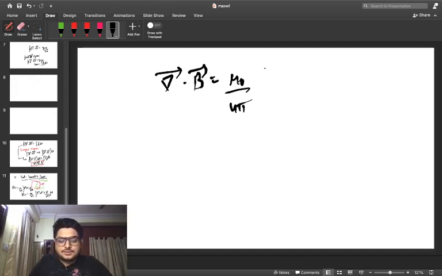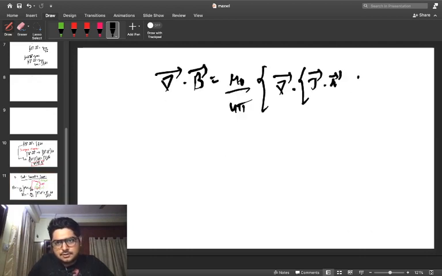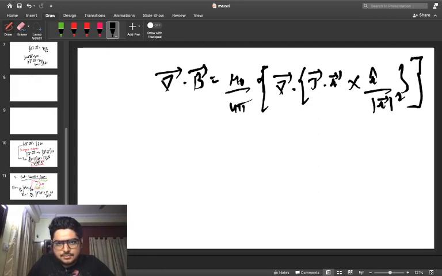Mu naught by 4 pi del dot this expression j dot r cross r cap, it's going to be r cap actually, not r vector, over r square. So this is how the expression would turn out.